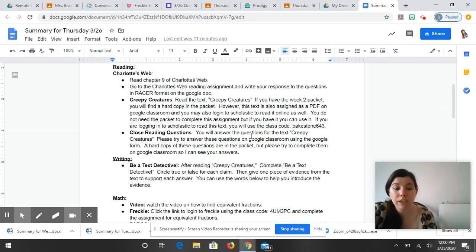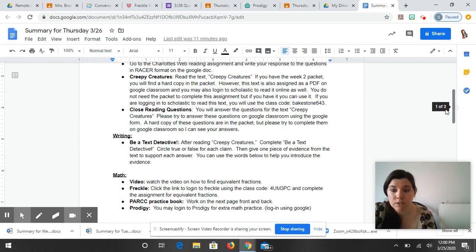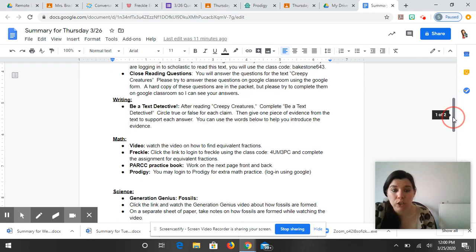Then for writing, be a text detective. Remember, I'm not going to be able to see this until you guys return. So you can do it in your packet. You can do it in your writing notebook. If you want to type it up, you can absolutely do that. There is a PDF of it. So if you don't have the packet, if you want to print it, you can, but you don't have to. You could do it right in your writing notebook.